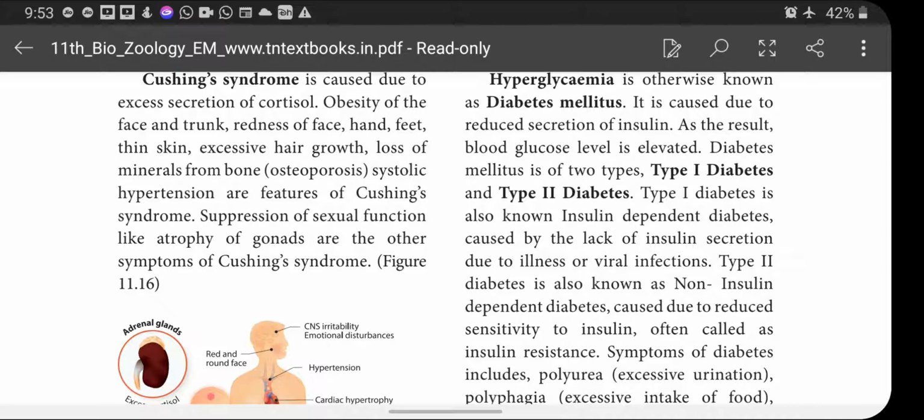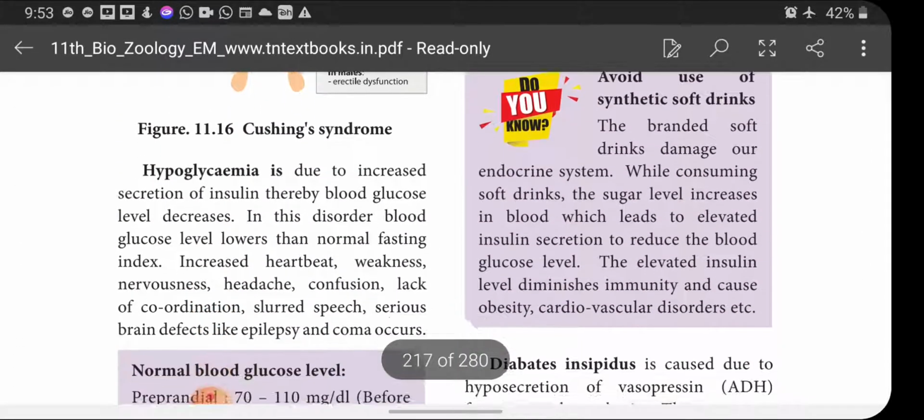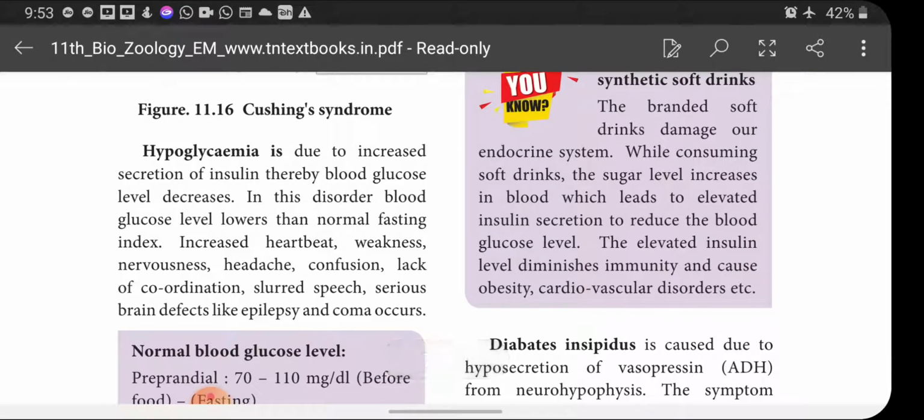Suppression of sexual functions, like atrophy of gonads, that means the gonads will not grow perfectly, are the other symptoms of Cushing's syndrome. And next one is hypoglycemia, which is due to increased secretion of insulin, thereby blood glucose level decreases. You know, children, insulin is a hormone which converts the excess glucose in the blood into glycogen and stores it in the liver and muscle. This is a basic thing you know very well.